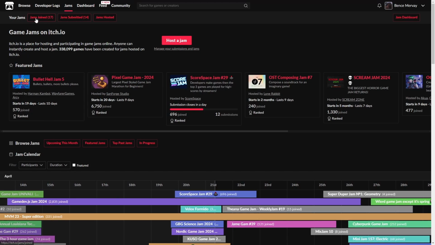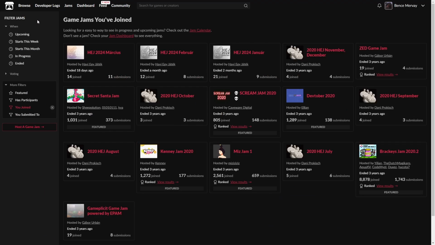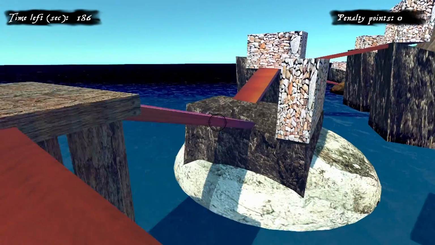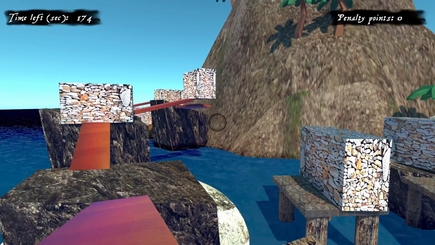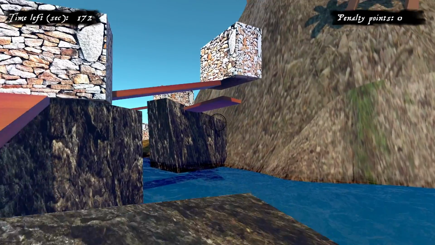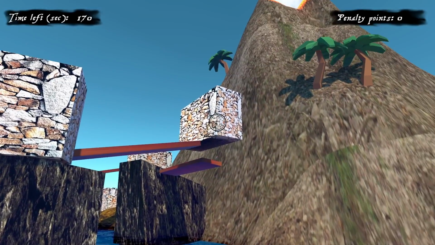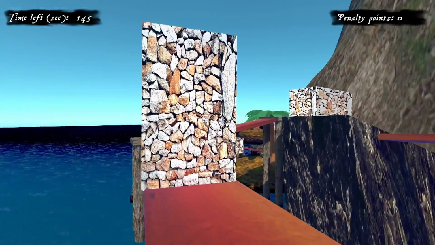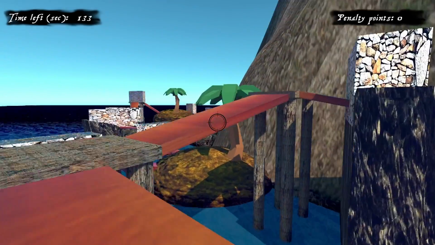Whenever I join the game jam, I try to fulfill the jam's theme by creating a game mechanic around it. For example, the theme for my very first game jam was Inconvenient Superpower. In my game, the player's superpower was that they could make obstacles disappear. However, the side effect was that anytime this ability was used, random parts of the map would disappear as well, potentially hindering the player in the future.